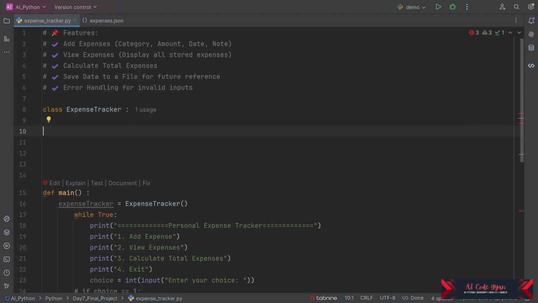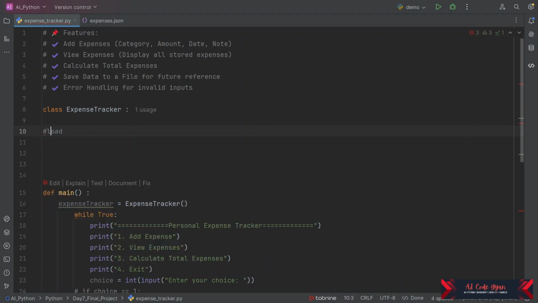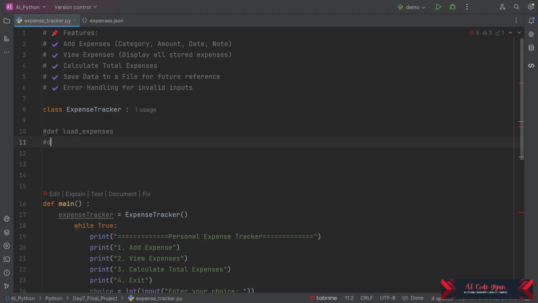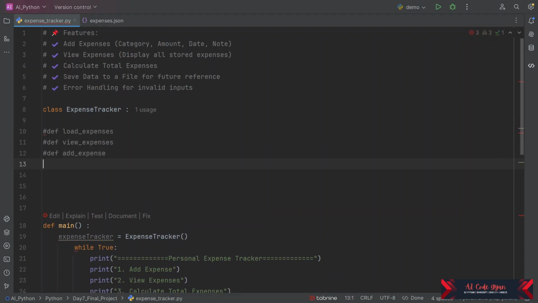Inside the class ExpenseTracker, what things do we need to include? First is a function load expenses. We need to have a function view expenses. We need to have a function add expense.